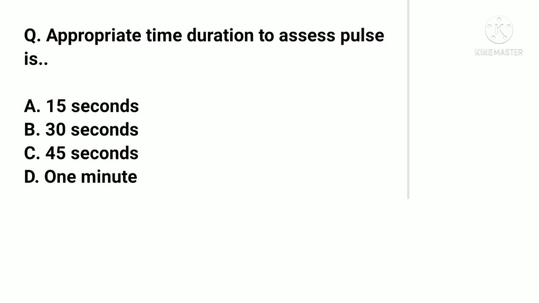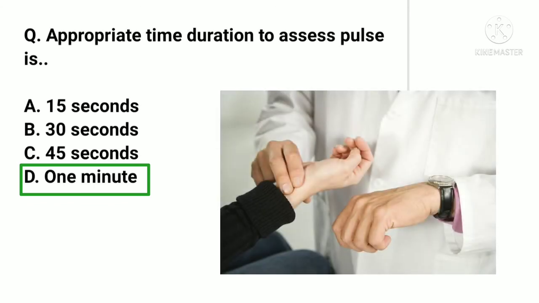The appropriate time duration to assess the pulse is A. 15 seconds, B. 30 seconds, C. 45 seconds, D. 1 minute. And the correct answer is D. 1 minute. Continuous checking pulse for a full 60 seconds will provide most accurate result.